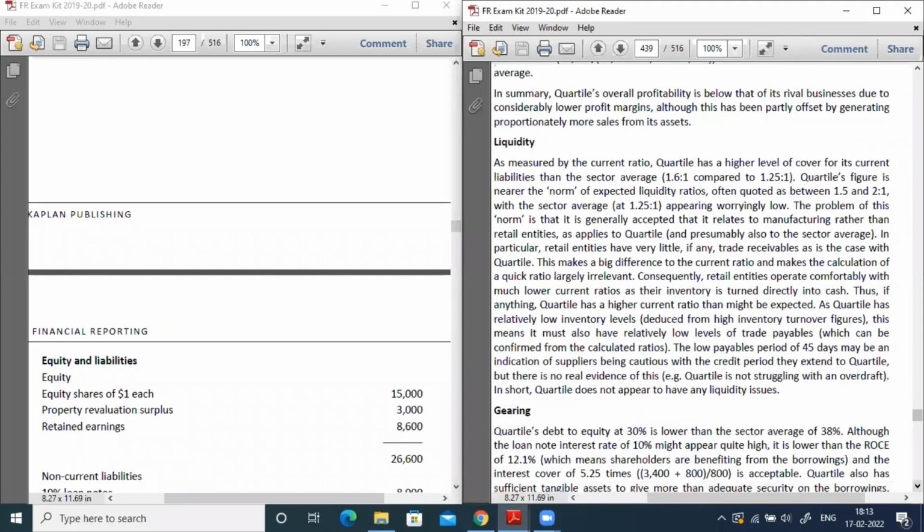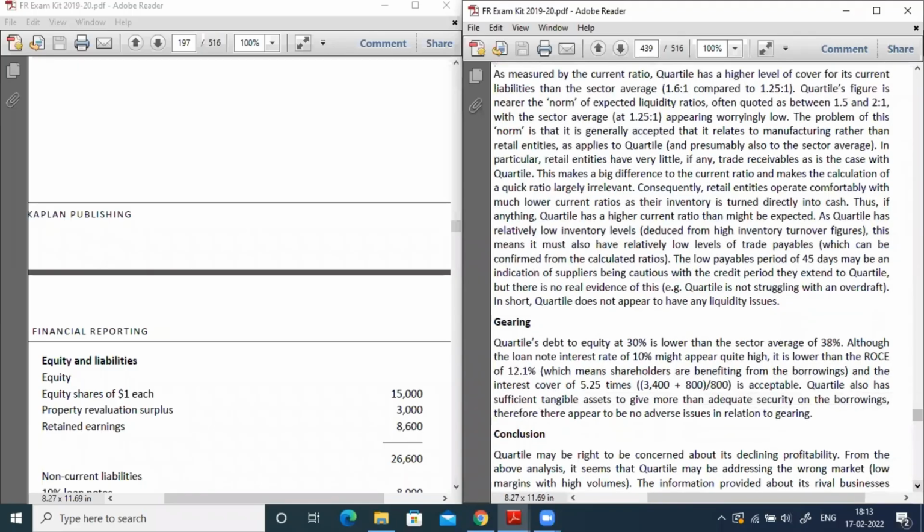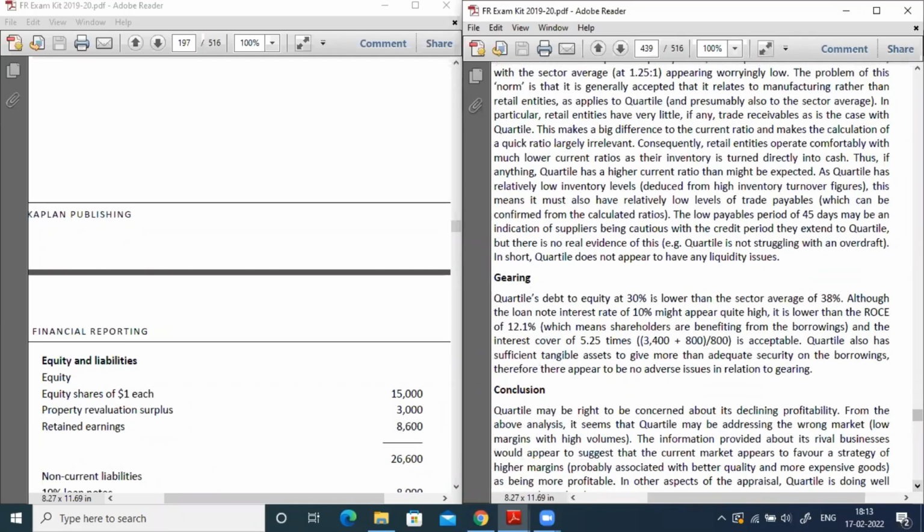Now the same thing for the gearing ratio. So this is very simple, already given. The sector gearing ratio is 38%, but our company's gearing ratio is 30%. You can see that. The interest rate of 10% might appear quite high, but it is lower than the return on capital employed, which means that the shareholders are benefiting from borrowing. The quartile also has sufficient tangible assets to give more than adequate security for the borrowing.